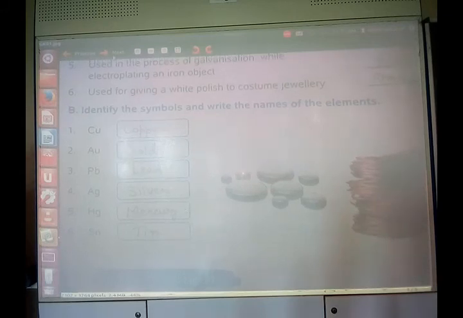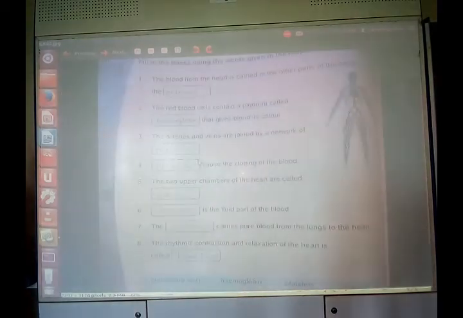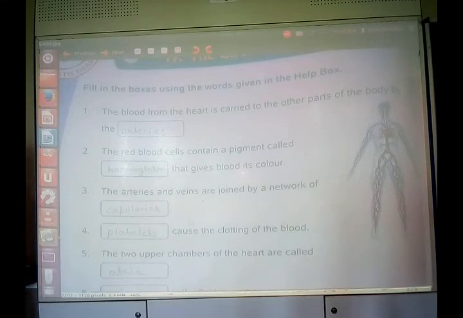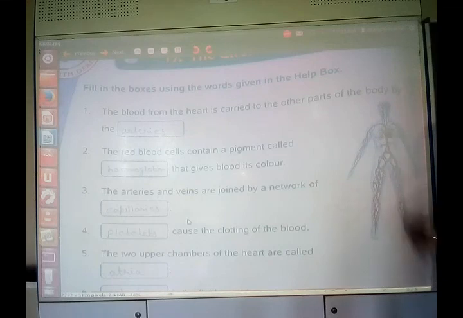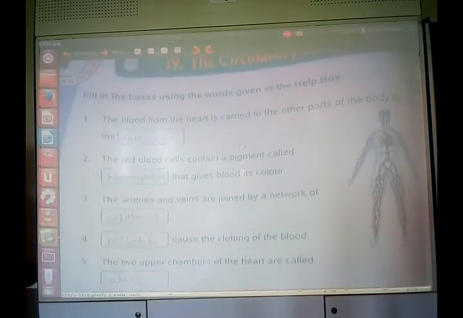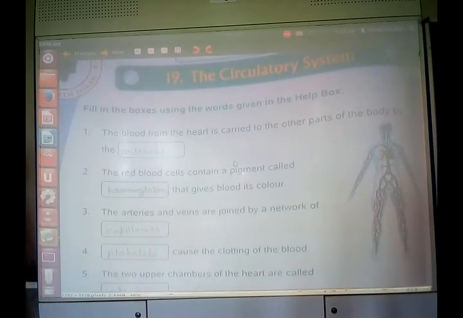Moving on to the next chapter. It is the circulatory system. So heart, veins, arteries, capillaries. This circulatory system is comprised mainly of the heart and the blood vessels. Arteries and veins constitute the circulatory system. So relating to this, let's see some of the important questions.